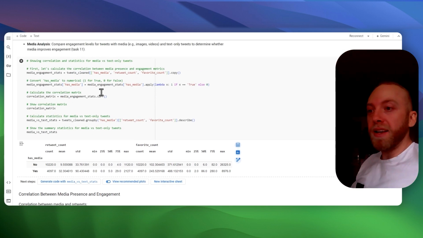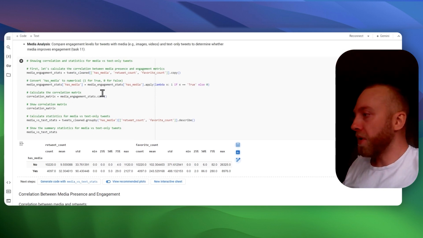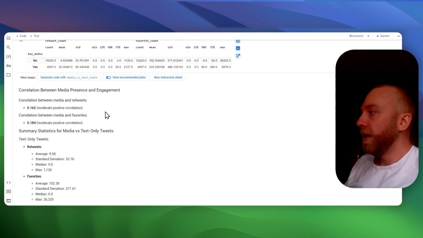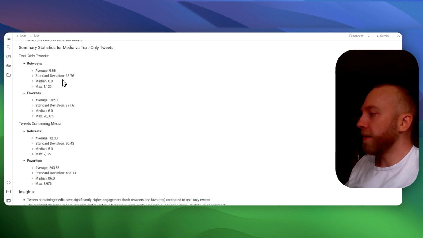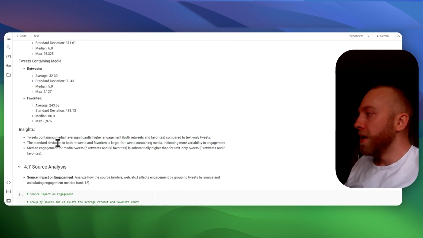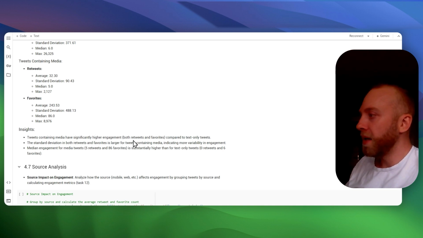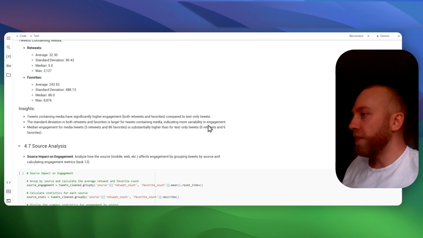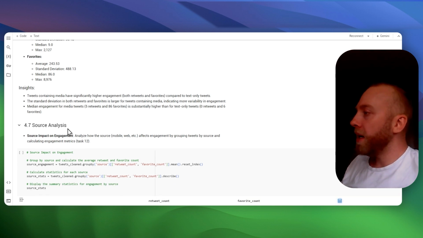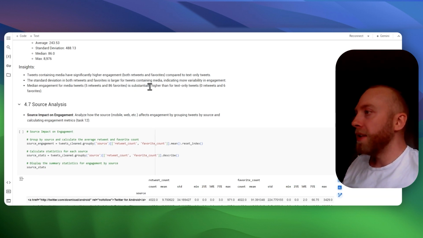So we wanted to then determine if media plays a role. And that had a moderate positive correlation. But very moderate, right? But tweets containing media have significantly higher engagement compared to text-only tweets. The standard deviation in both retweets and favorites is larger for tweets containing media, indicating more variability in engagement. Median engagement for media tweets is substantially higher than the text-only tweets.